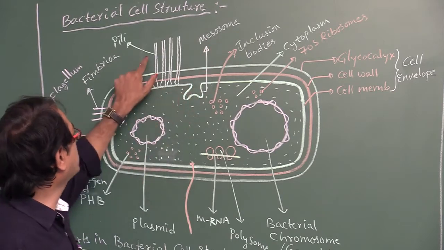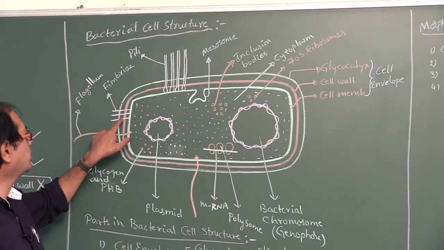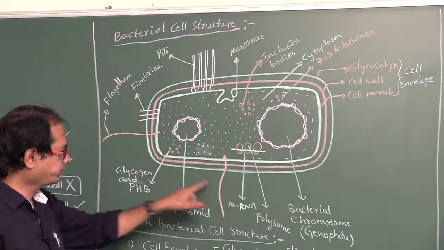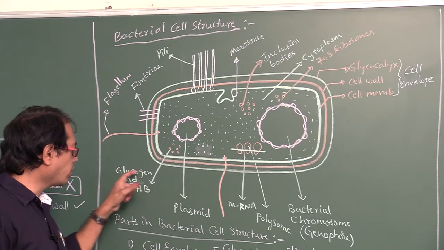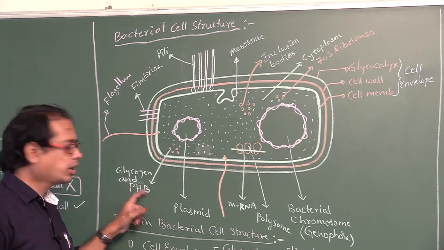Okay. And these are pili, also called sex pili. And these are fimbriae. And these are flagella. These are reserve food materials called glycogen and polybeta hydroxybutyrate, PHB.